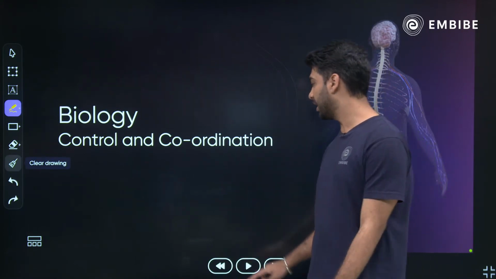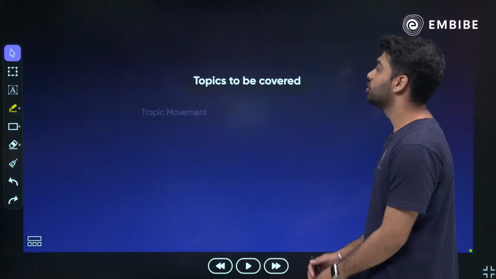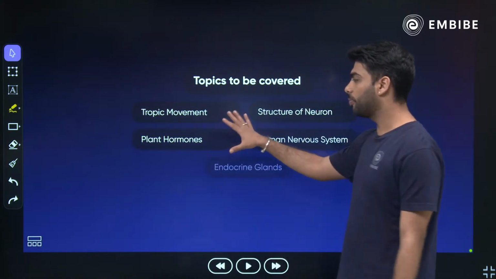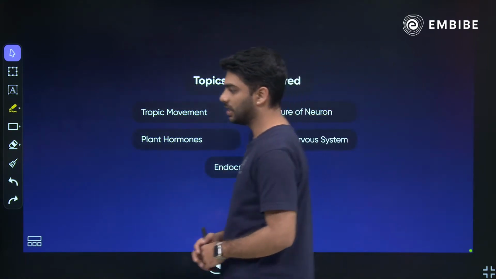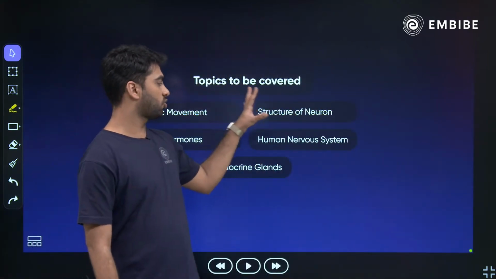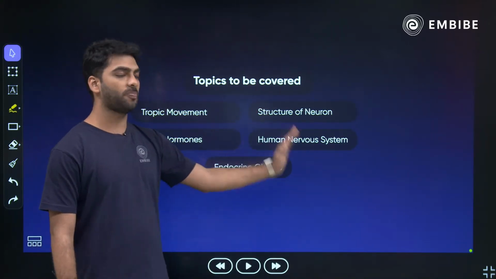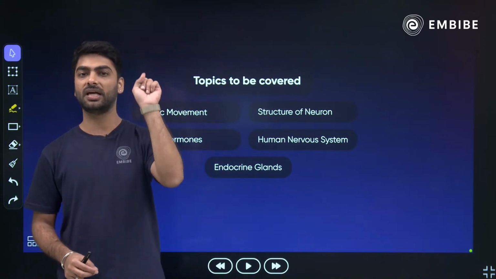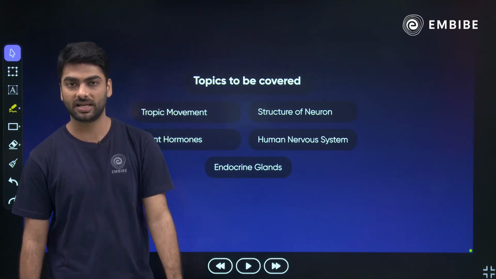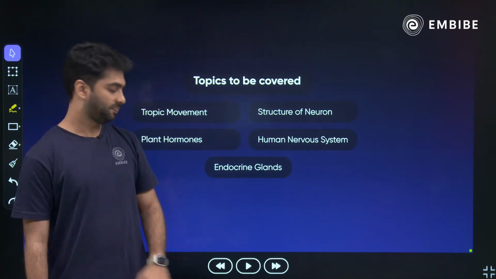So let us begin the chapter control and coordination, where we will talk about tropic movements, plant hormones, and also the structure of a neuron, the human nervous system and endocrine glands. All these topics we will be covering in today's class within one shot. Very good evening Pratham.